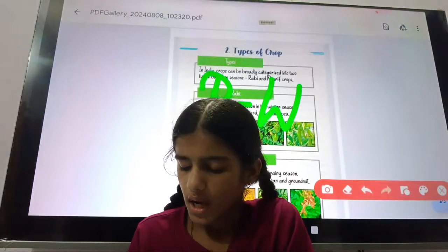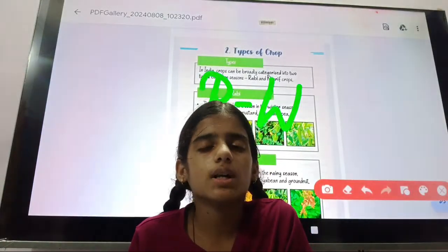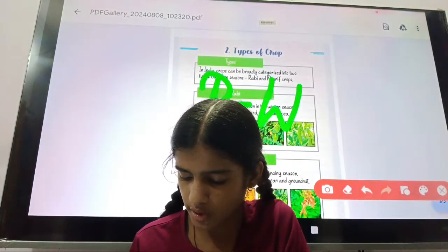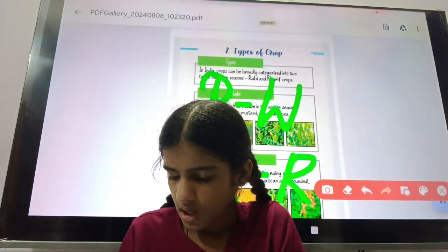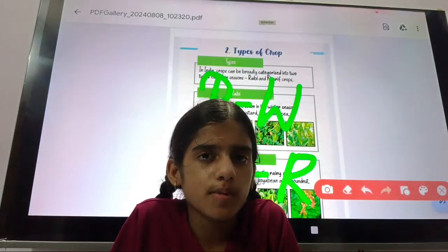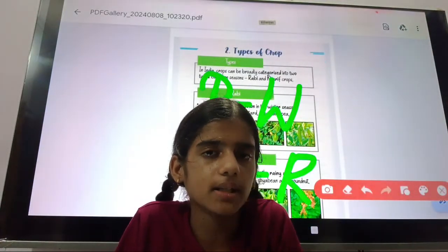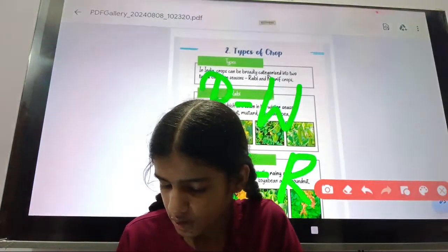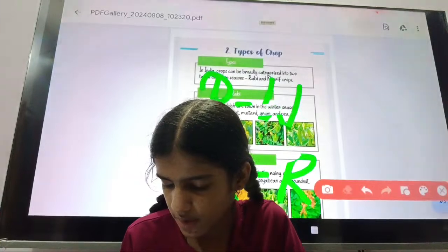And on the other hand, there are Kharif crops. The Kharif crops are known as rainy crops. Because the Rabi crops are sown in the winter season and the Kharif crops are sown in the rainy season. These were the two other names of the Kharif and Rabi crops.